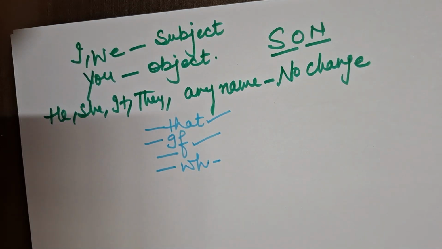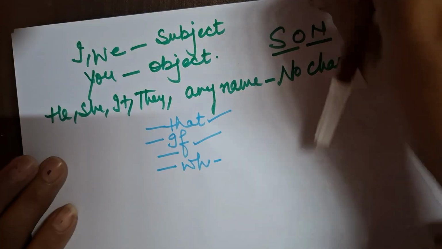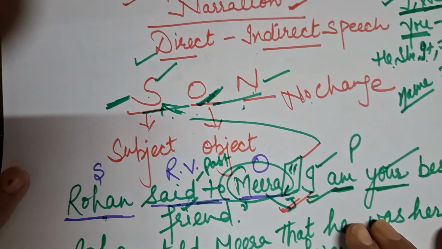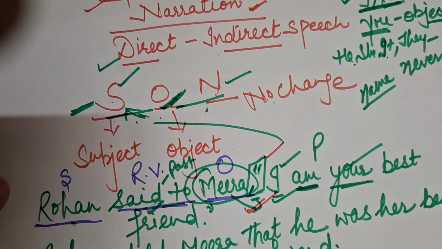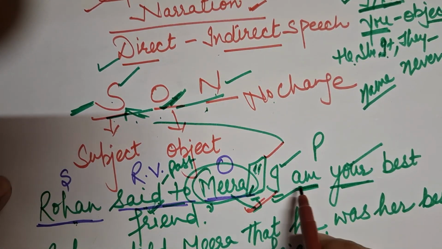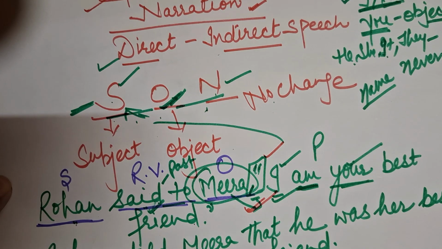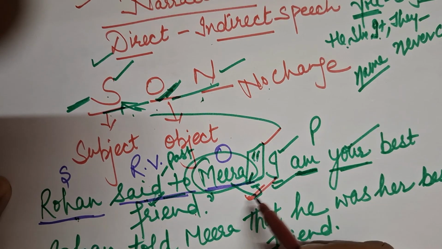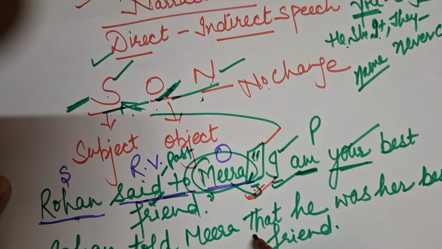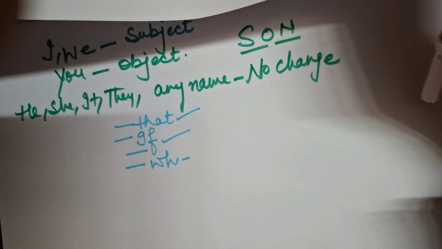I clear it to you again. Maybe I'm not running fast. Okay, I again repeat it. If a simple sentence is there, as in the earlier sentence, beta, I again show it to you. Rohan said to Meera, I am your best friend. It is a simple sentence, and I have replaced these commas with that. Okay, now the second one.